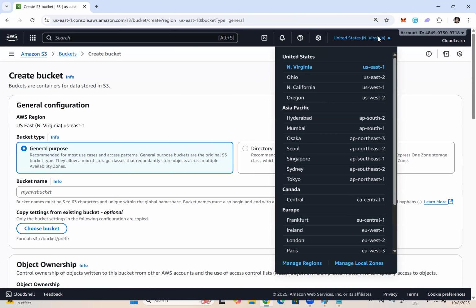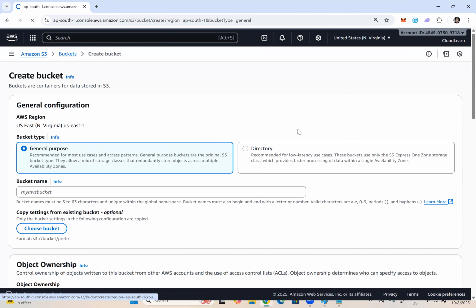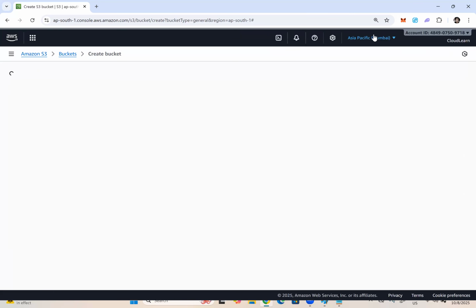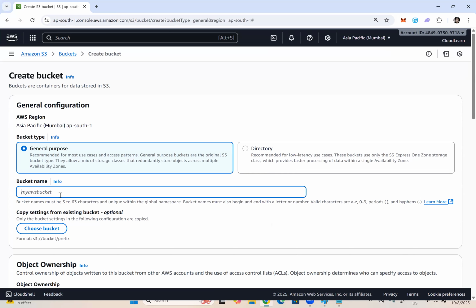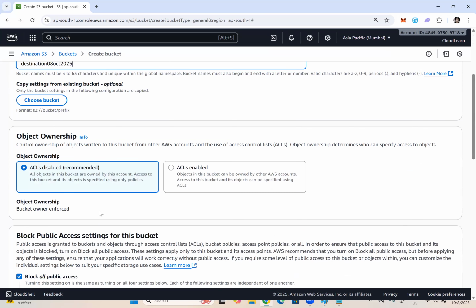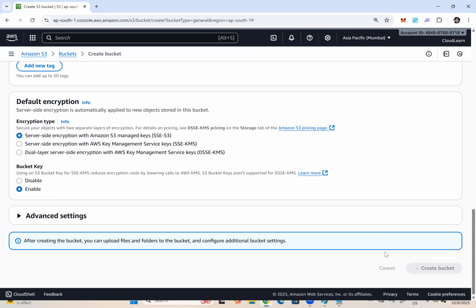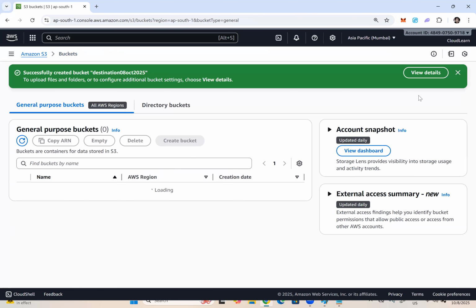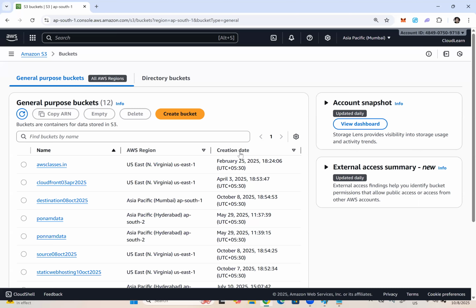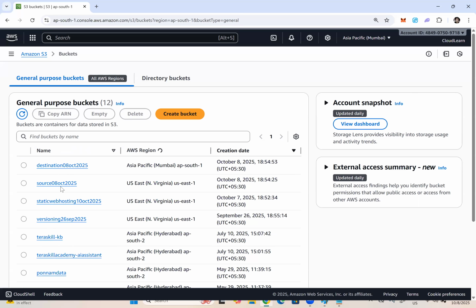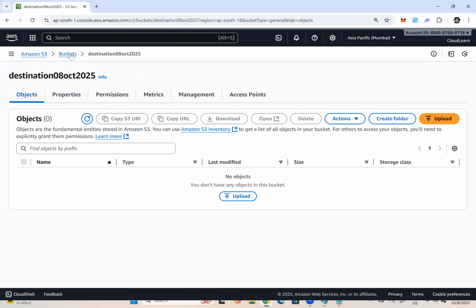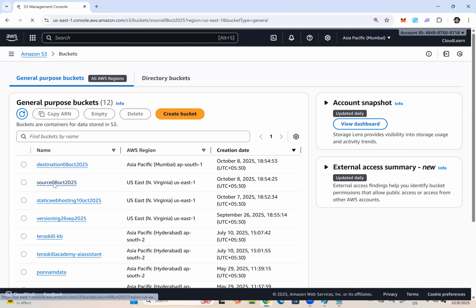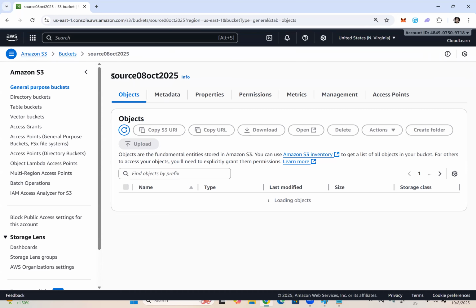Create bucket. Now let me create a destination bucket. Okay, destination bucket to be in the Mumbai region. So to create the bucket in Mumbai, first I need to switch to Mumbai region. And let me click on create bucket. So we created 2 buckets, one in Northern Virginia, which is going to act as a source bucket, and the second one is in Mumbai, which is going to act as a destination bucket. Let me open the destination bucket, and you can see no objects. Now I will open the source bucket. You can see the name here.